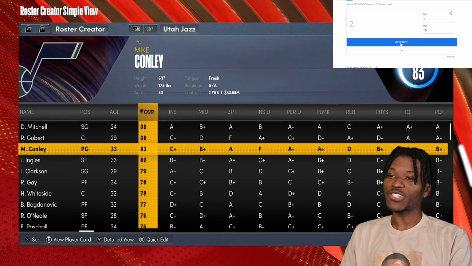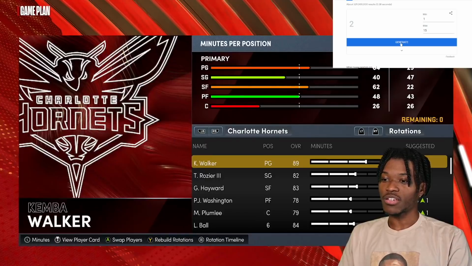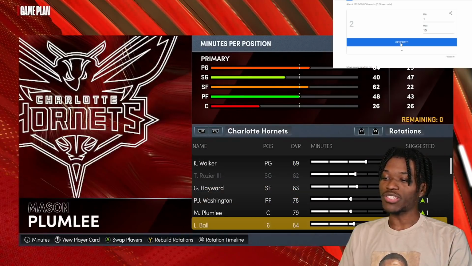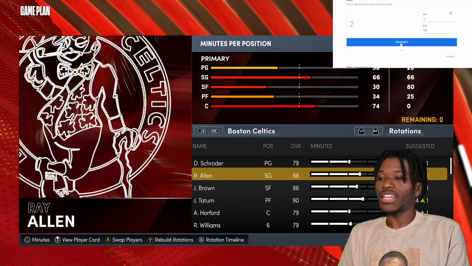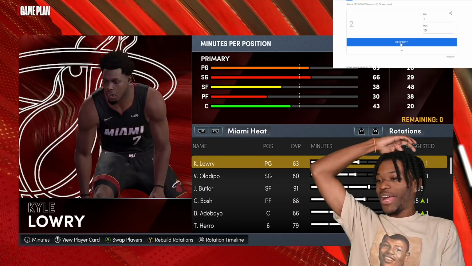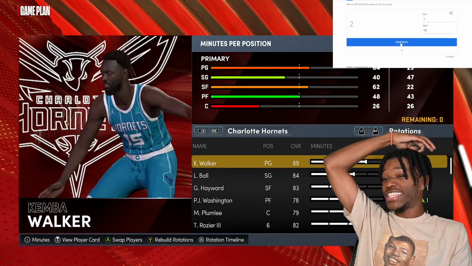I guess LaMelo moves over to... How would they do this lineup? Let's see. No, LaMelo is not... Stop it. LaMelo is not coming off the bench. Quick. Matter of fact, let me look at all of these lineups. Oh, my God. The Heat team is scary. That Heat team is definitely scary.